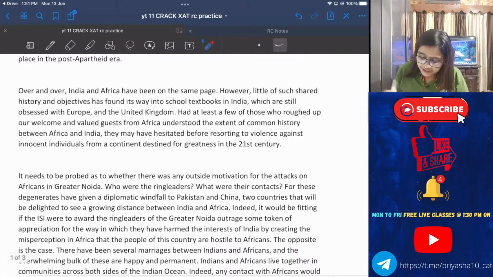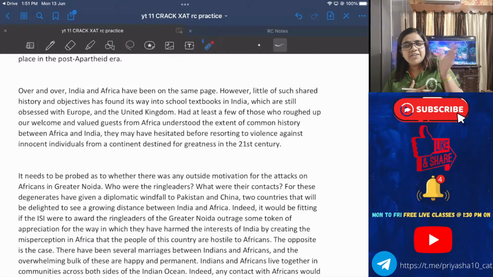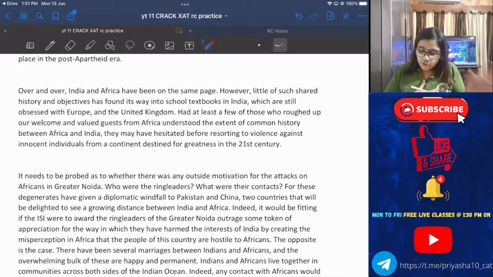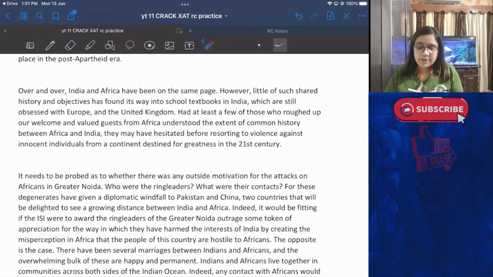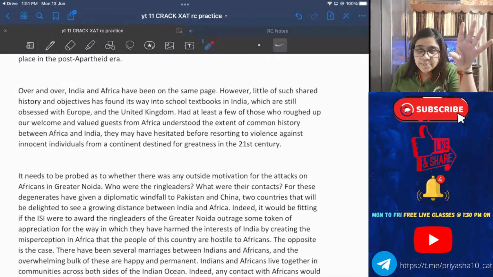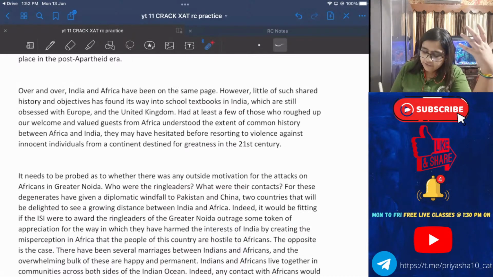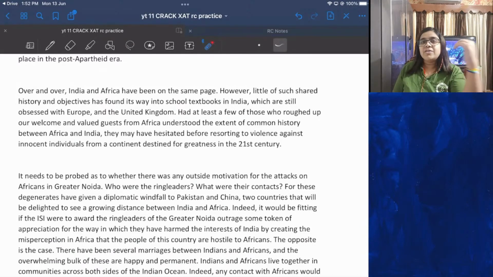Okay, so first here tell me if it is a judgment or if it is an inference. We inferred it from something. We found out over and over India and Africa have been on the same page. Over and over they have been on the same page. This is not a judgment. Remember, this is not a judgment. If someone is saying that two people or two things are on the same page, this is not a judgment. This is based on an inference, right? So the author inferred. Of course, this line comes in the second paragraph. This line is related to whatever is written at the top. So after discussing all this, the author has inferred it.